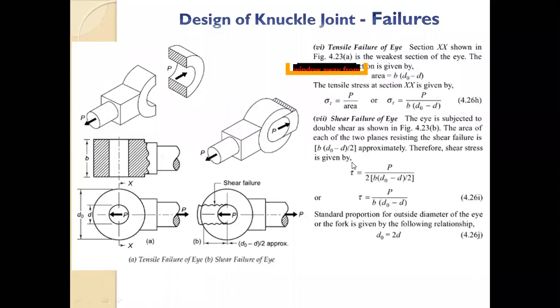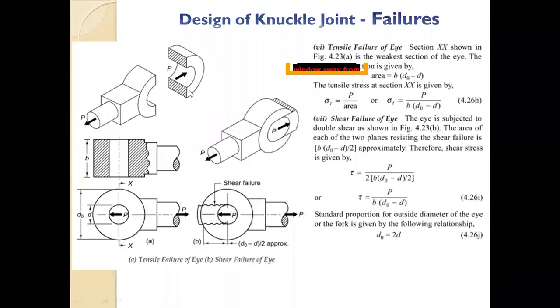A tensile failure of the eye, as I told you, sigma T is equal to P upon area. Area is what? If you see, B is the thickness of the eye, and D0 minus D. What is D0? D0 is the outside diameter of the eye or fork, and D is the diameter of the pin or inside diameter of the fork. So it's the outside diameter of the fork, inside diameter of the fork.